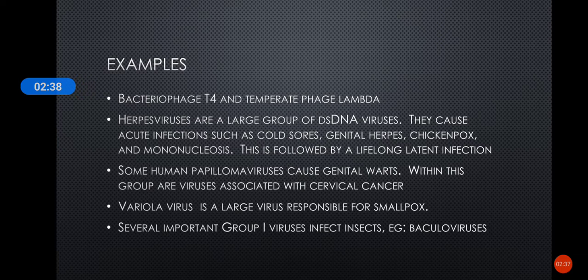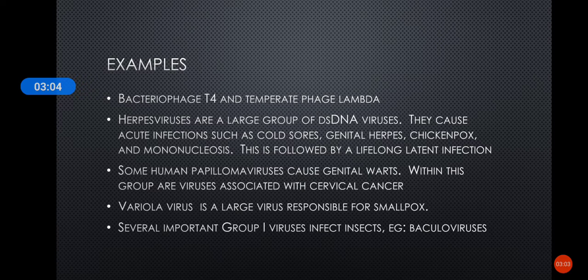These are some examples of viruses with double-stranded DNA genomes: bacteriophage T4 and temperate phage lambda come under this group. And herpes viruses are also a large group of double-stranded DNA viruses. They cause acute infections like cold sores, genital herpes, chickenpox, etc., and they can also cause latent infection.